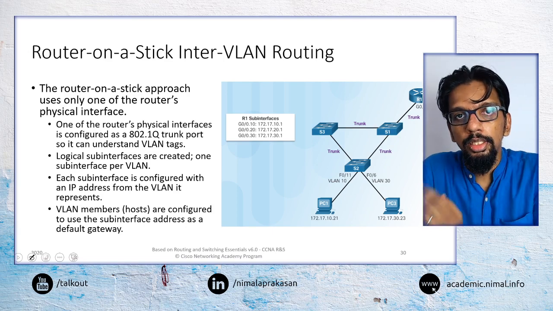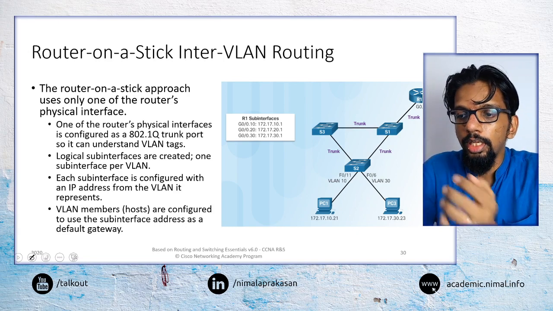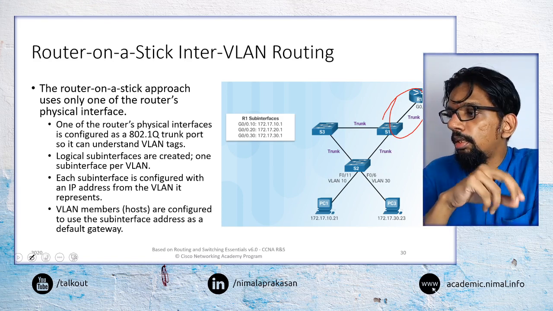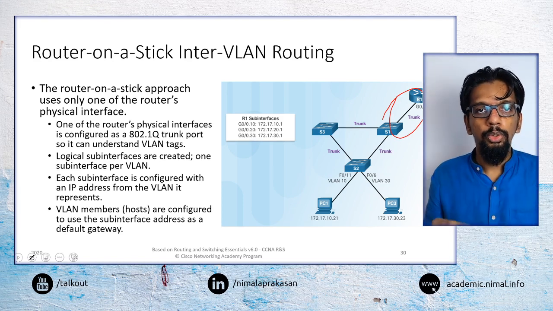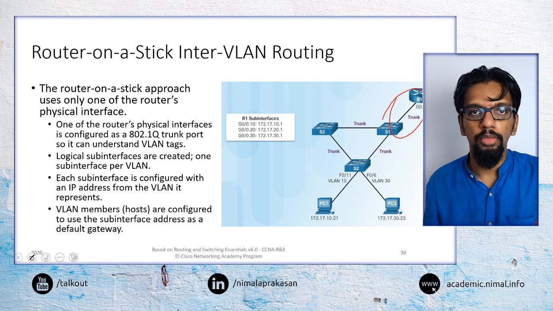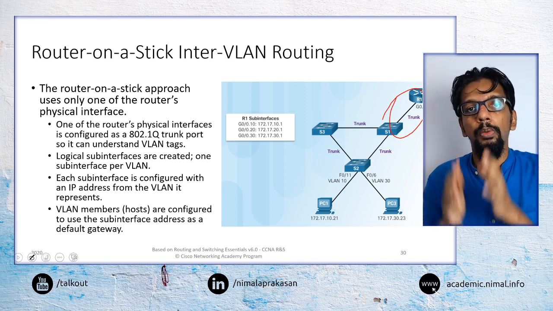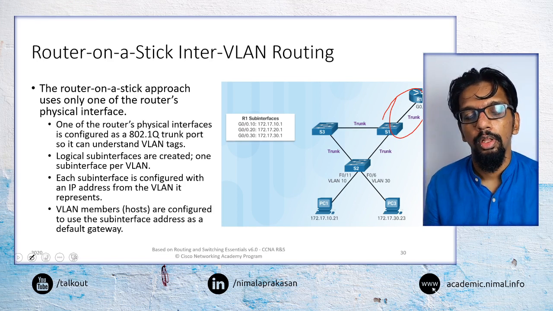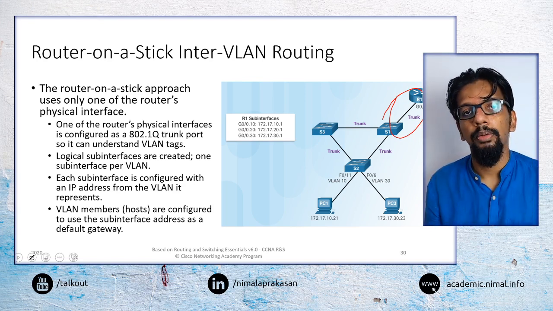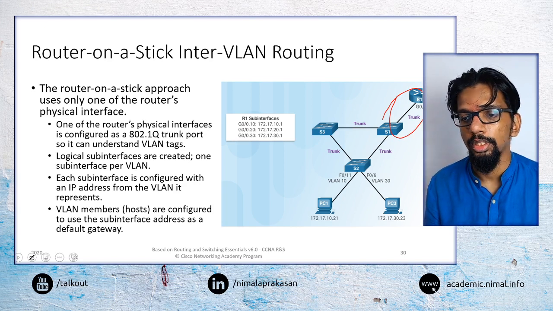One of the main disadvantages that we would encounter with legacy VLAN routing is this part, the connection between the switch and the router. We need separate physical links for each VLAN that is present. So if there are 3 VLANs, we need 3 links. If there are 10 VLANs, we need 10 separate links from the switch to the router itself. The problem with that approach is it may not be practical to have that many interfaces on a router, and it is unnecessary in many situations.